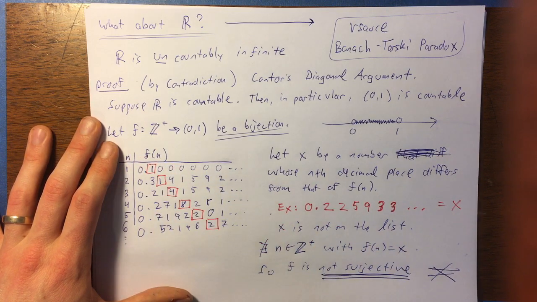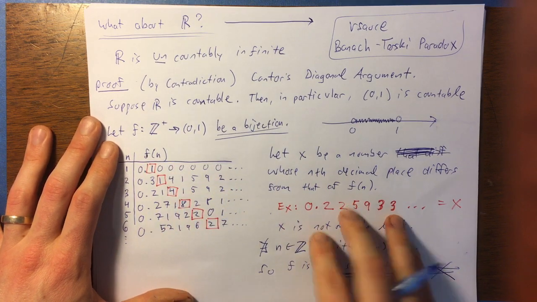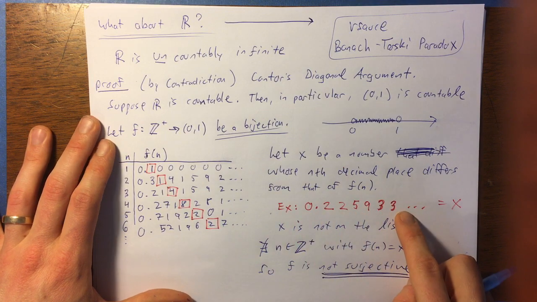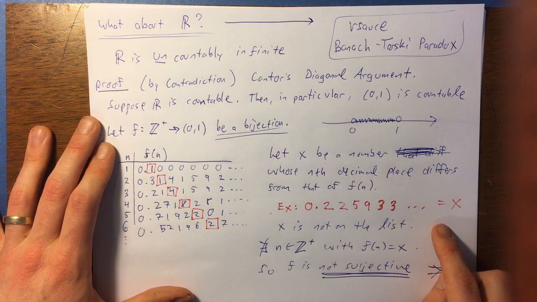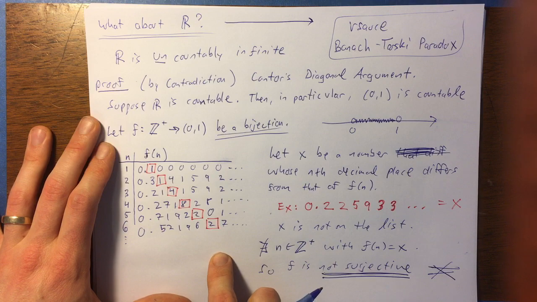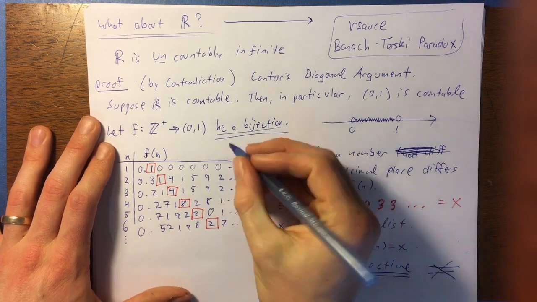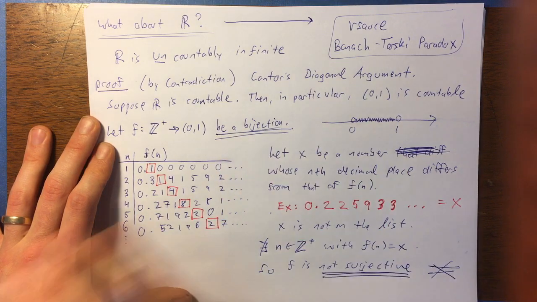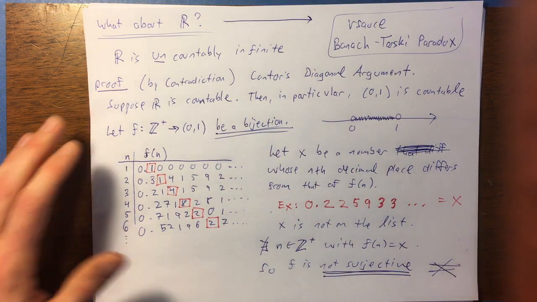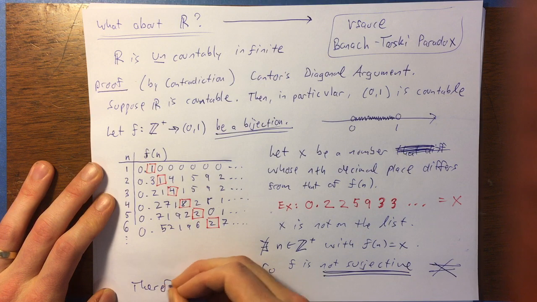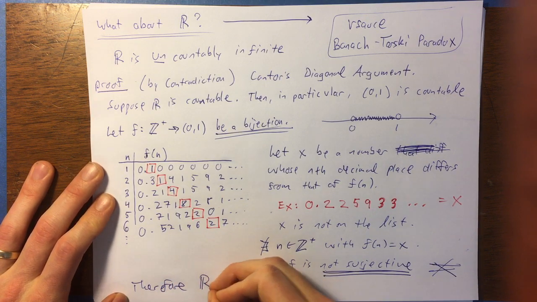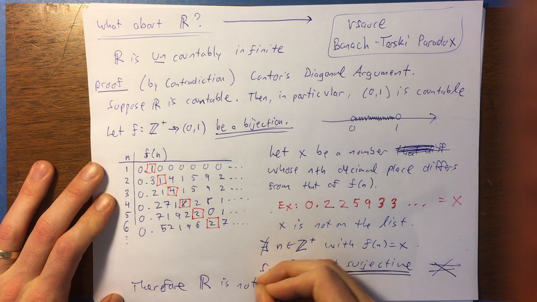In fact, there's an infinite number of different numbers I could have created because I could have made a different choice for these decimal places. There's lots of choices I could have made here to make it different. So there's tons of numbers that aren't on this list. So this claim that this function must be a bijection is complete bunk. That's impossible. Therefore, what we've shown is that R is not countable.